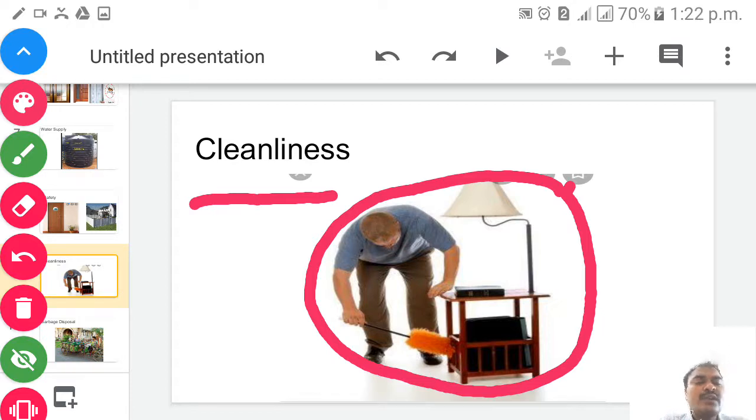What kind of work? Small things we can do. We can dust the furniture. We can clean the dining table. We can clean the television. All these things are very important to keep our home neat and clean, children. Okay, so keep in mind that cleanliness plays an important role in making our home ideal, children. Next, we'll go for the next important point, children.